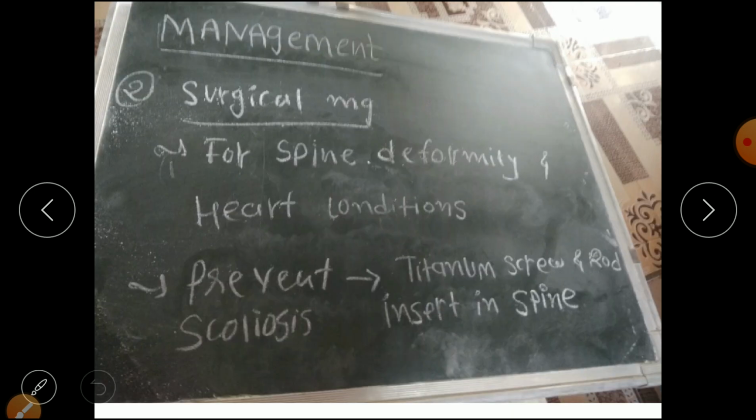Next is surgical management. For spine deformity like scoliosis and kyphosis, that is humpback, and heart conditions, we can go for surgical management if it is a severe deformity. To prevent scoliosis progression, we can insert a titanium screw and rod in the spine, and we can go for surgical intervention and correct that deformity if it is more severe. For heart condition, we can also go for surgical intervention.